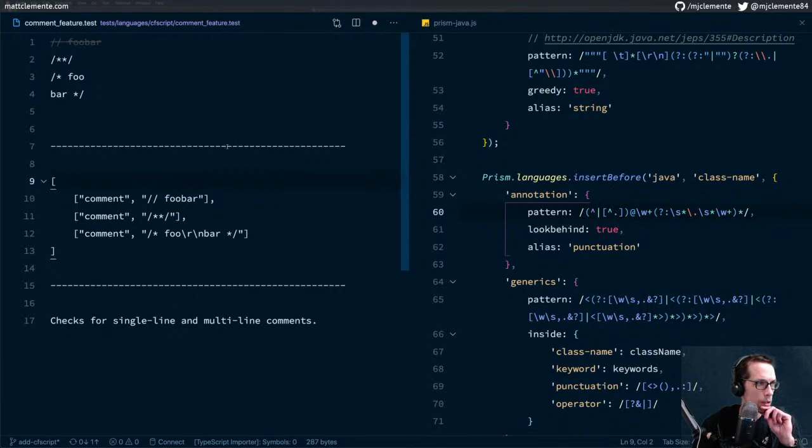So we don't have anything. The string here is comment foobar, and the whole thing is a comment. Then we have slash slash is a comment. Then we have comment.